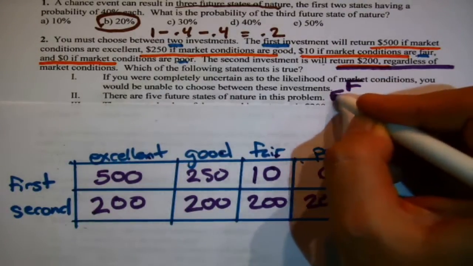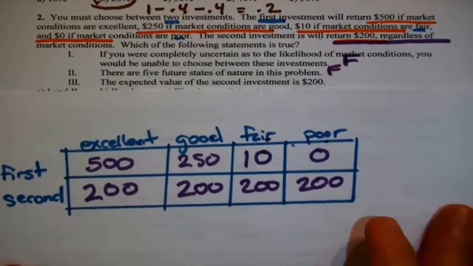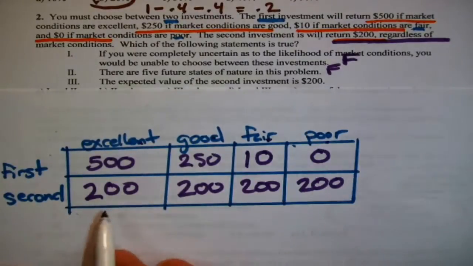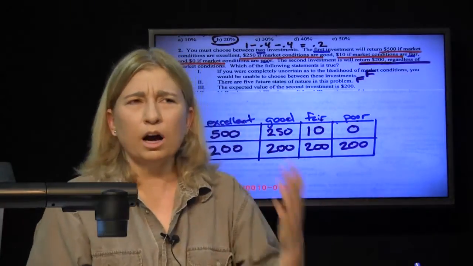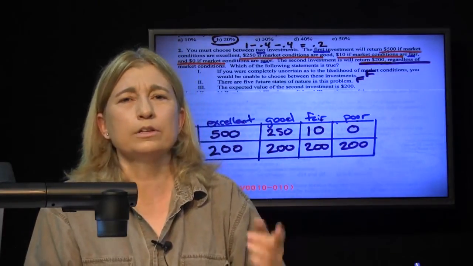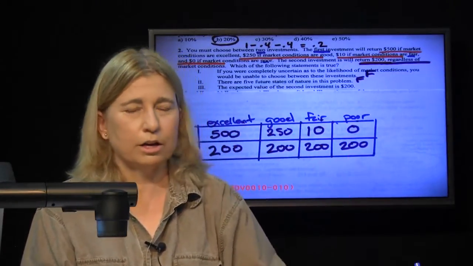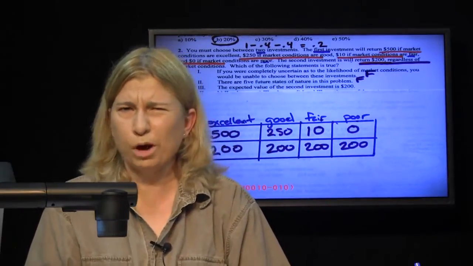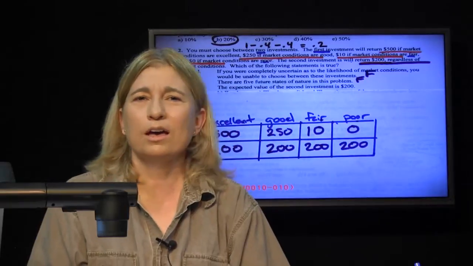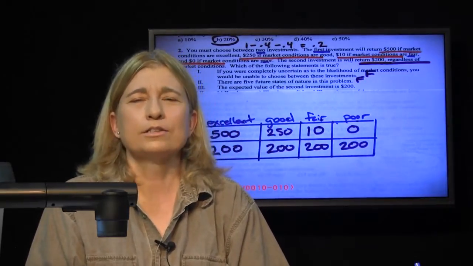There are 5 future states of nature in this problem. 1, 2, 3, 4. No, there are not. There are only 4. So that's false. The expected value of the second investment is 200. Now you might think, oh, wait, but I'm not given any probabilities in order to complete the expected value calculation. Am I supposed to use the 0.25? Does 3 refer to 1 being completely uncertain? You're way overthinking this. It doesn't matter.